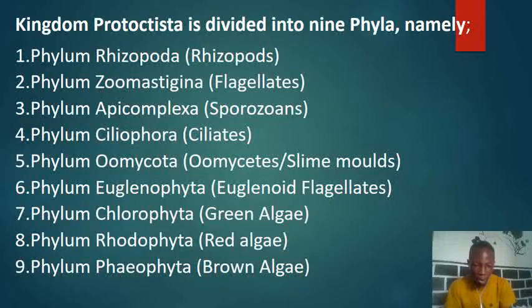And we have phylum Rhodophyta. They are called the red algae. Then last we have phylum Phaeophyta, and they are the brown algae. So these are the 9 phyla under the kingdom Protista. Let's take note of that one. In our subsequent slides, we shall take each of these phyla and look deeper into what they entail.